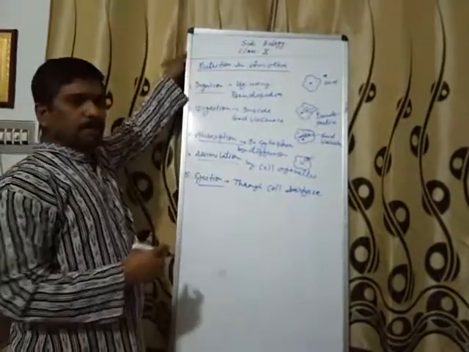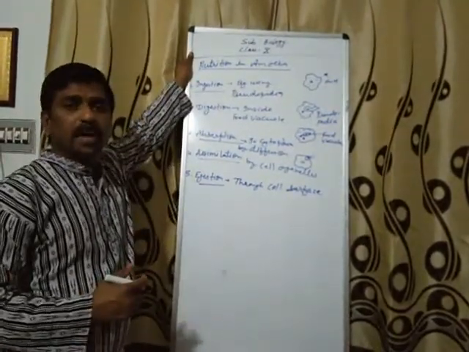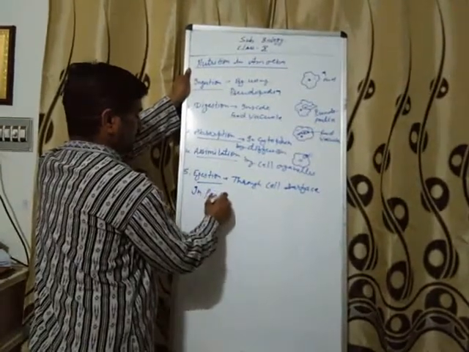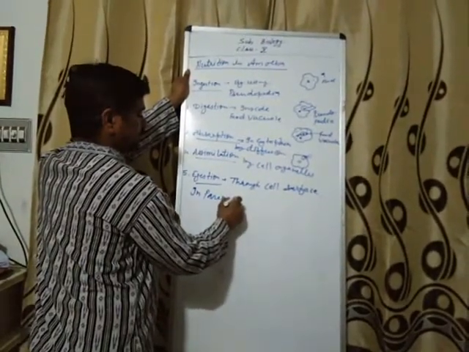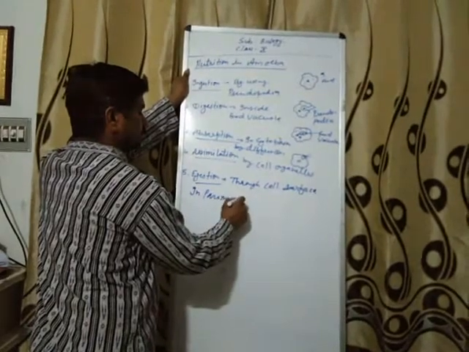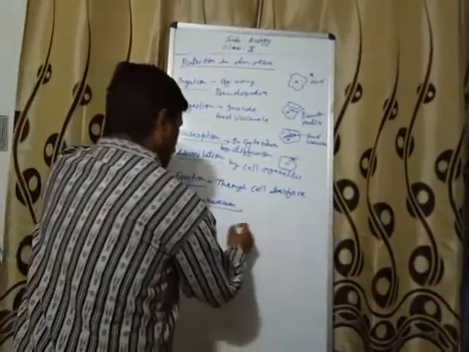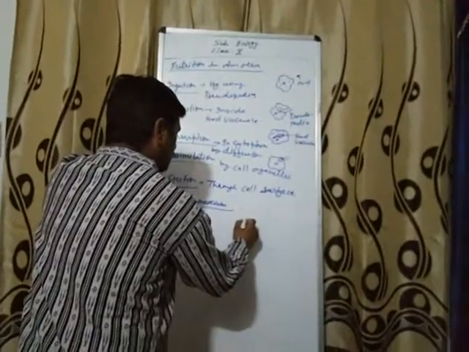Here, if we compare this amoeba with paramecium, we talk about the paramecium. Paramecium is also a unicellular organism, but it has a fixed shape.